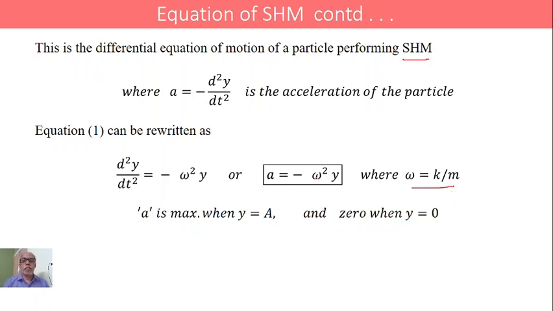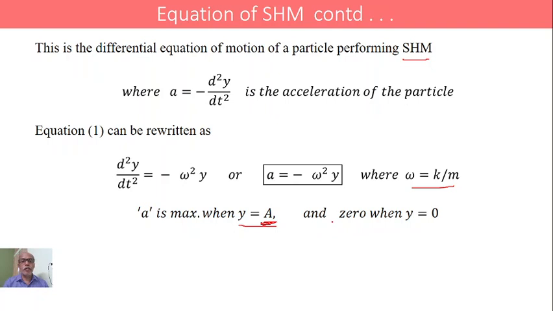a is maximum in this expression. a becomes maximum when y becomes equal to capital A, where capital A represents the amplitude, in the sense the maximum displacement. Maximum displacement of a particle from its mean position is called amplitude, represented by capital A. If y becomes equal to capital A, then acceleration is maximum, and therefore a maximum is equal to omega square A.